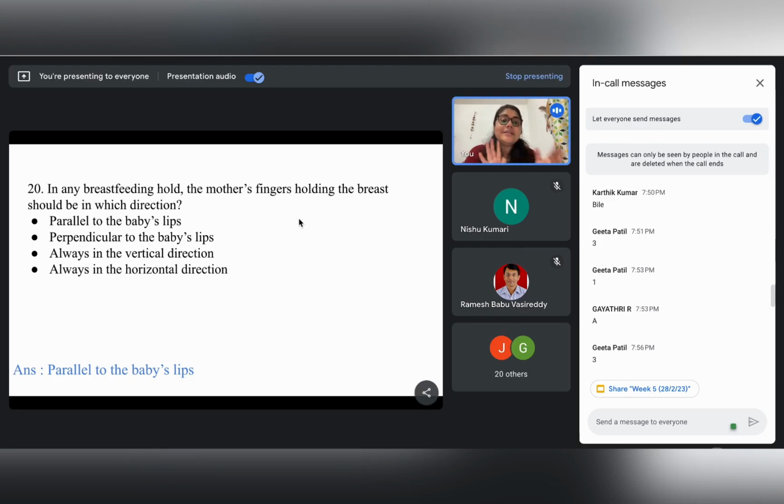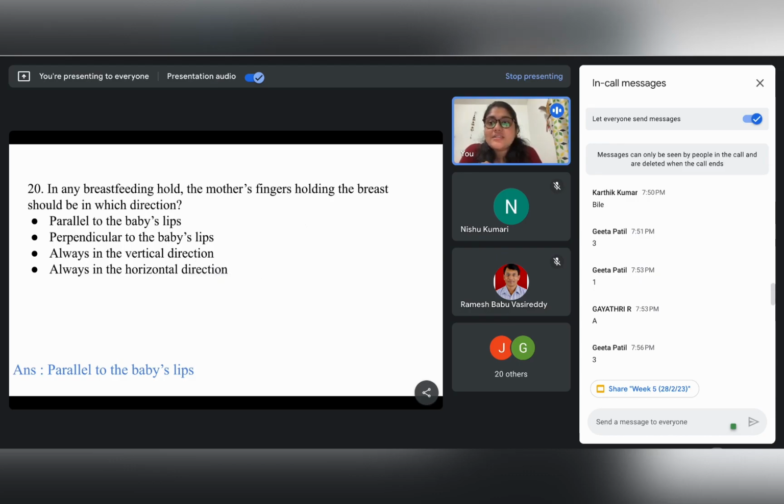These are different positions in which breastfeeding can be done by the mother. During breastfeeding, the mother's fingers should hold the breast exactly parallel to the baby's lips, so it will ensure a proper latching of the baby's mouth to the breast, and that will subsequently lead to proper breastfeeding.